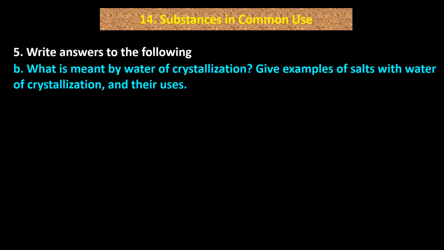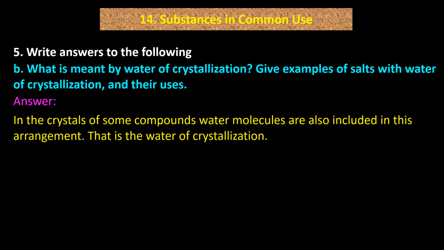B. What is meant by water of crystallization? Give examples of salts with water of crystallization and their uses. Answer. In the crystals of some compounds, water molecules are also included in this arrangement, that is, the water of crystallization.